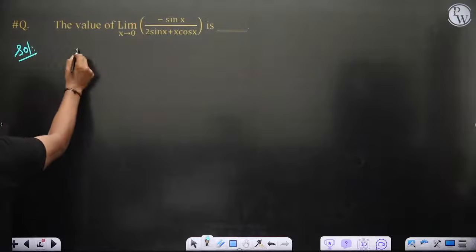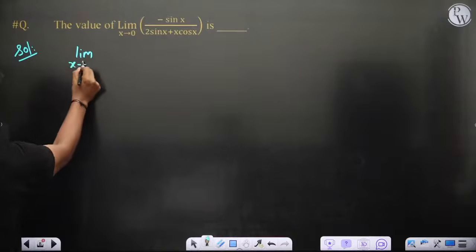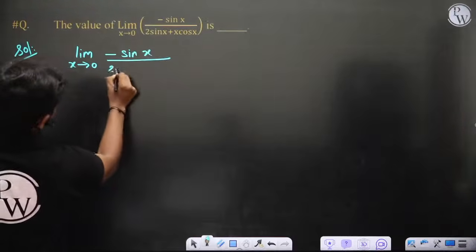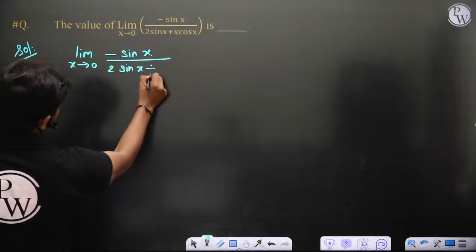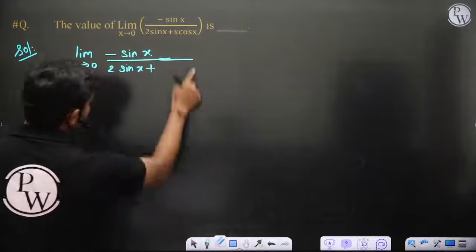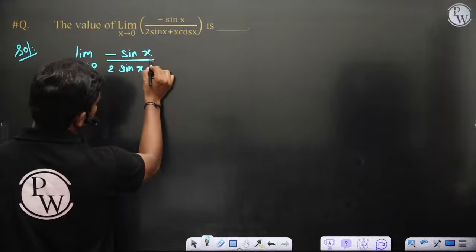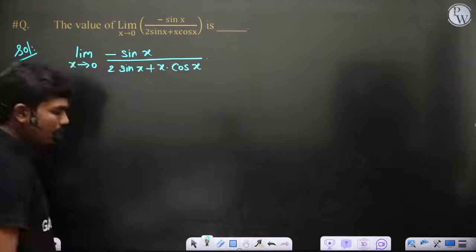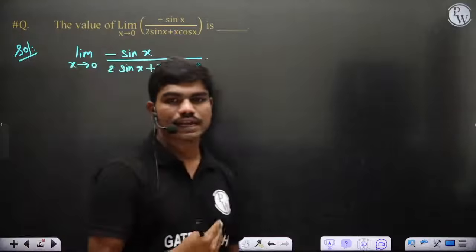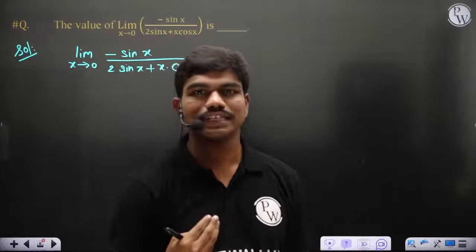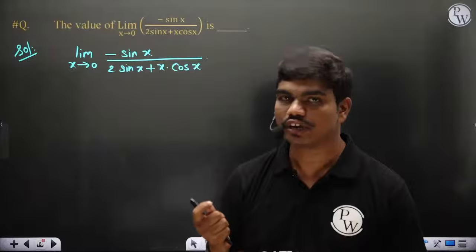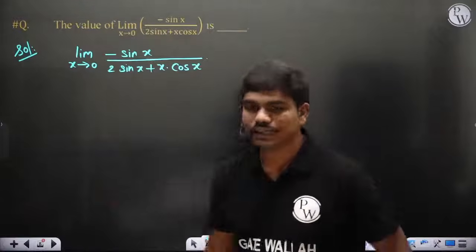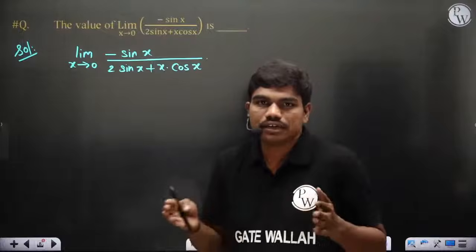Solution: limit x tends to 0 of minus sin x by 2 sin x plus x cos x. This is what you have. Now one thing that comes up here is that if you keep applying the L'Hospital rule, it becomes a slightly lengthy problem. The first problem I gave you was using L'Hospital rule, and of course you can directly get the answer. Here, if you try to apply the L'Hospital rule, the thing gets slightly elaborate.